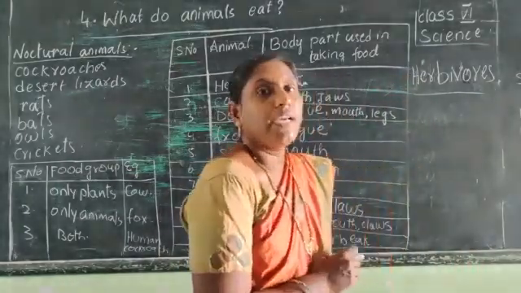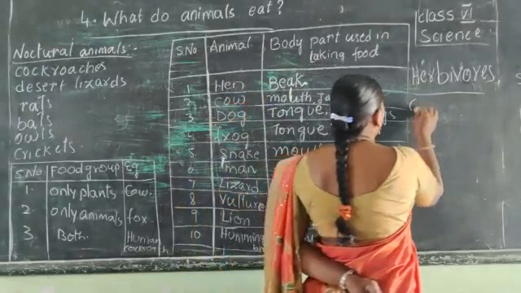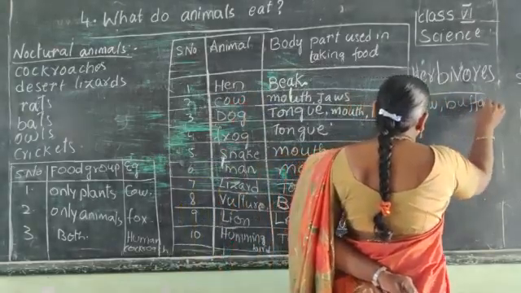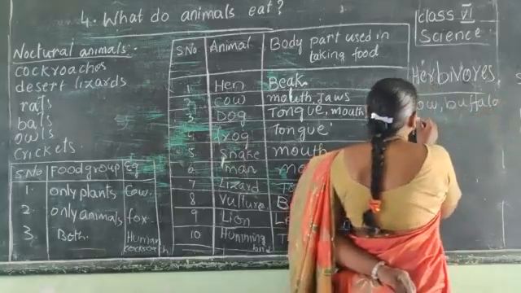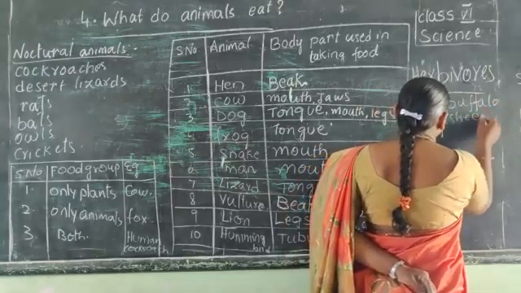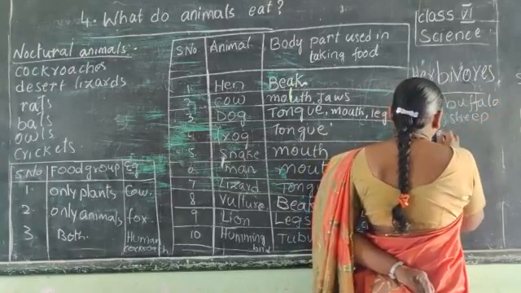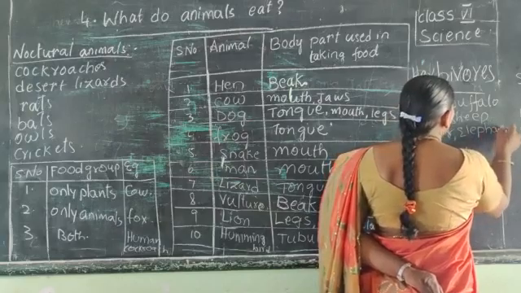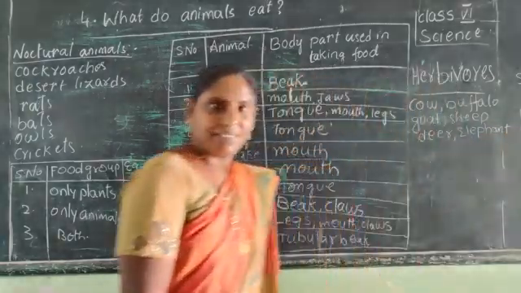Example: cow, buffalo, goat, sheep, deer, elephant also. Okay.